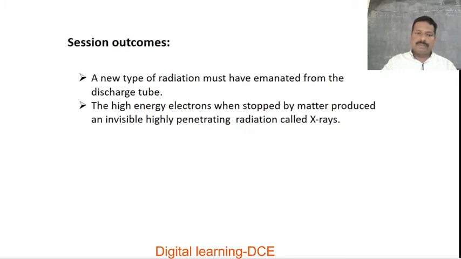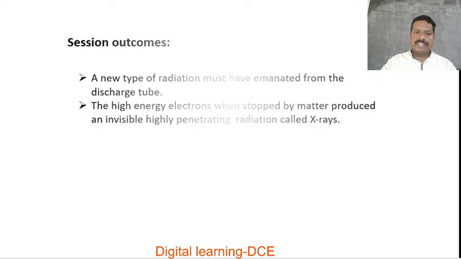Session outcomes: at the end, the student should be able to know that a new type of radiation must have emanated from the discharge tube. The high energy electrons, when stopped by a material target, produced an invisible, highly penetrating radiation called X radiations.